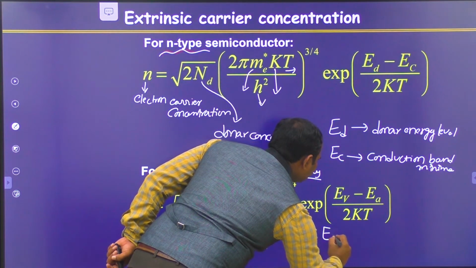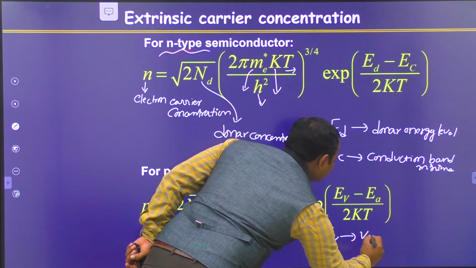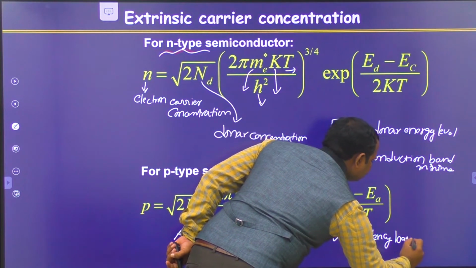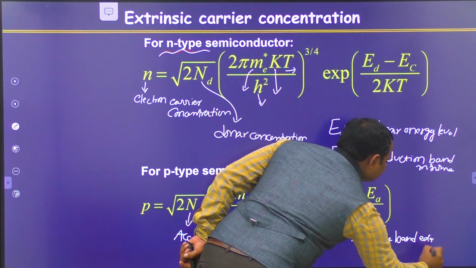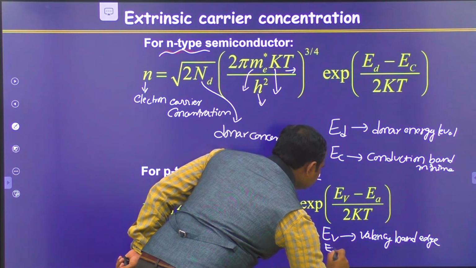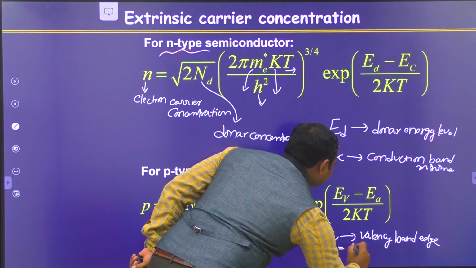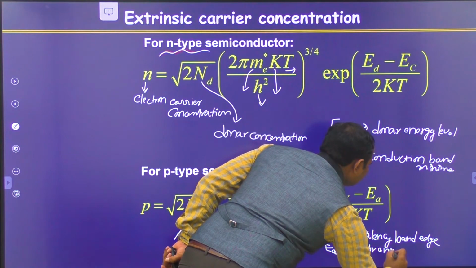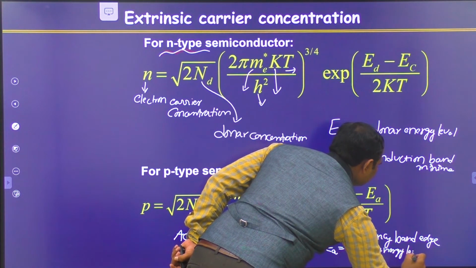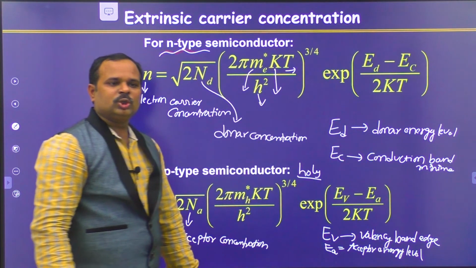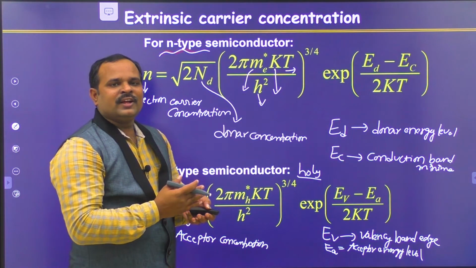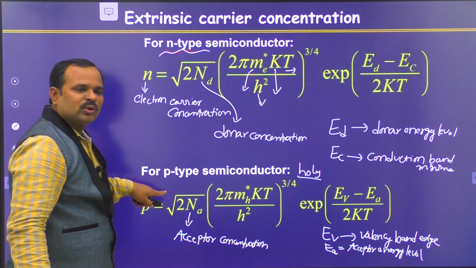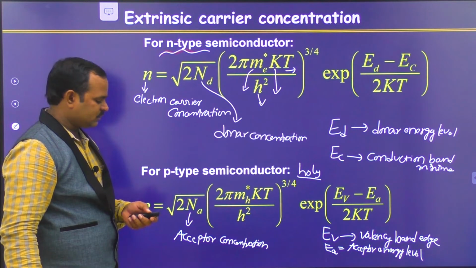Here Ev is the valency band edge, and Ea is the acceptor energy level. So these are the equations for electron carrier concentration in the case of N-type semiconductor, and hole carrier concentration in the case of P-type semiconductor.